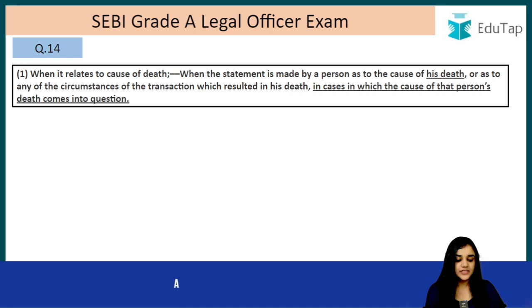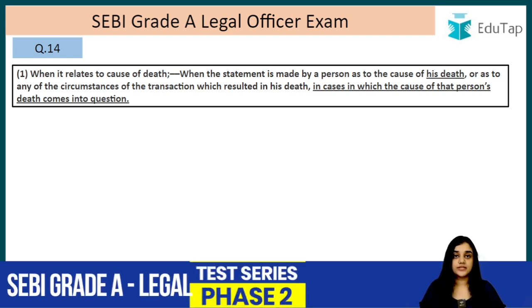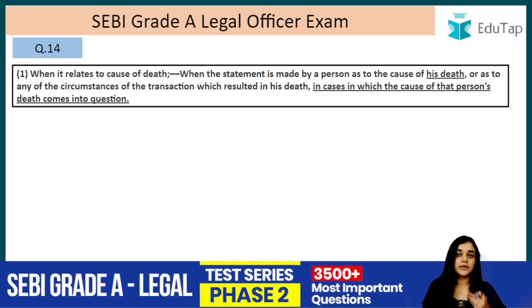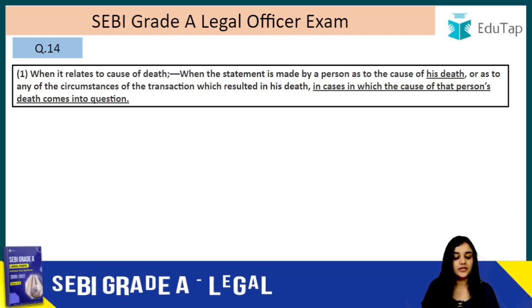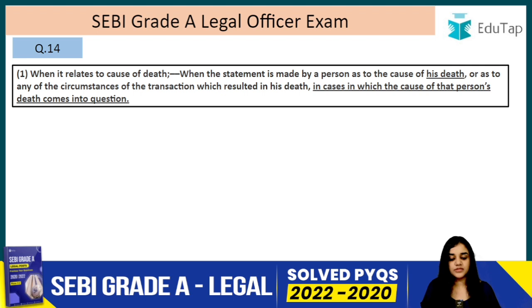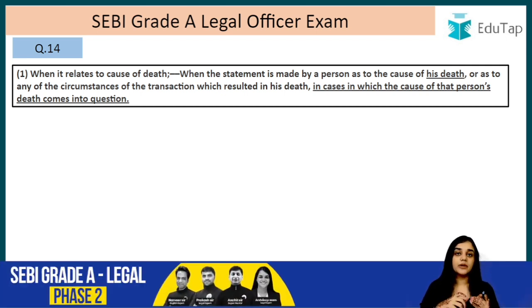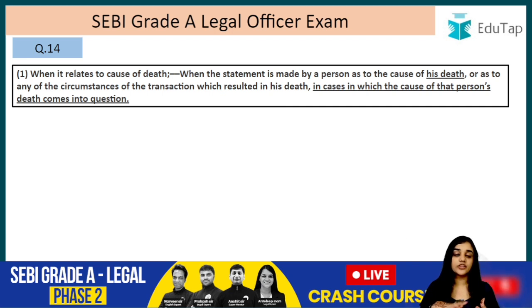When the statement is made by a person as to the cause of his death. When the person made that statement, he was dying, and he told about what? He told about his own death. He told about the reason of his death. So when the statement is made by the person as to the cause of his death, or as to any of the circumstances of the transaction which resulted in his death, in cases in which the cause of that person's death comes into question. Basically, it is a statement made by a dying person, that is a dying declaration, but it has to relate to what? It has to relate to his own death.